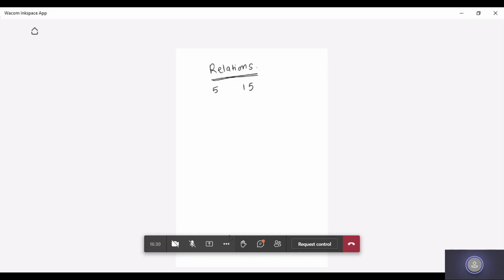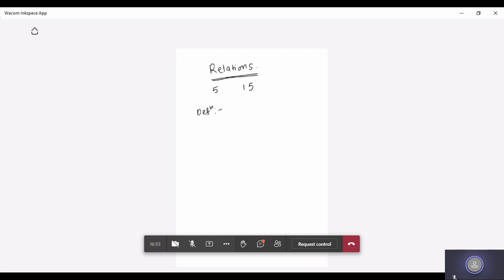So the relation may exist between several objects in your application. Now we will see what the definition of relation is, and then we will see the types as well as the representation of relation. So we'll see the typical definition of relation, students.